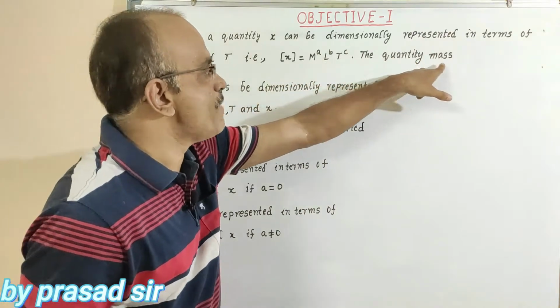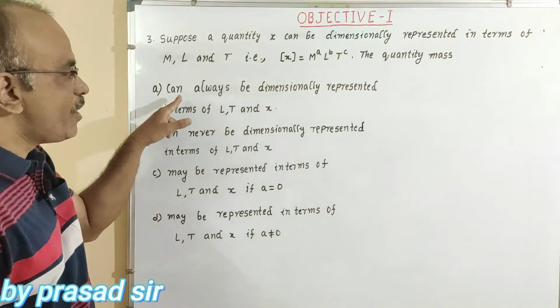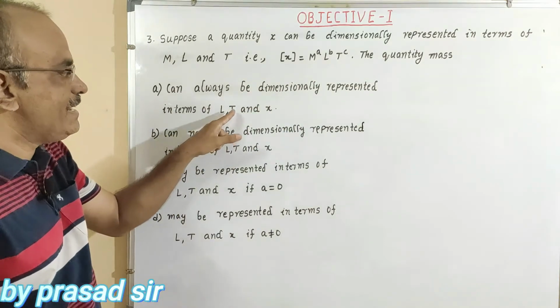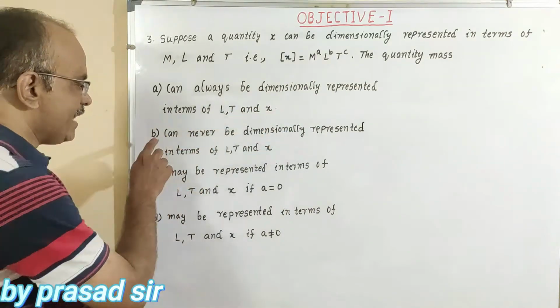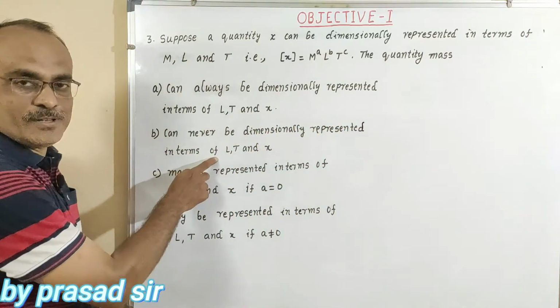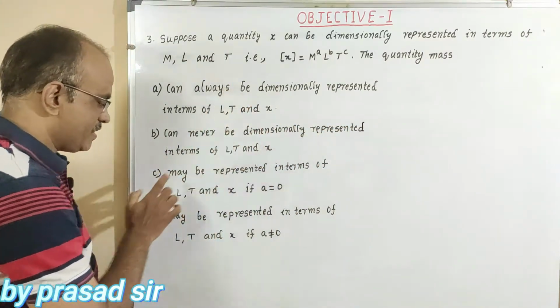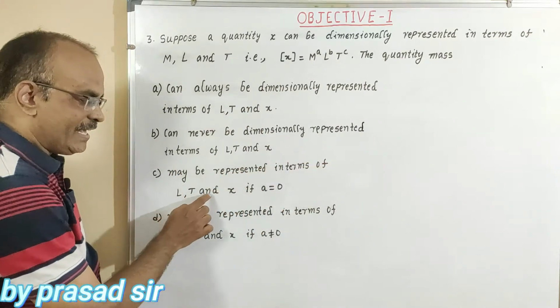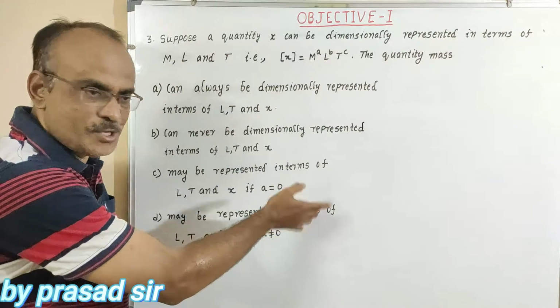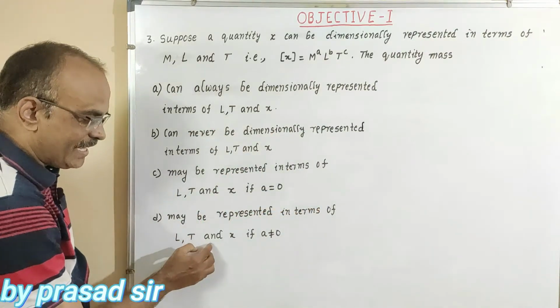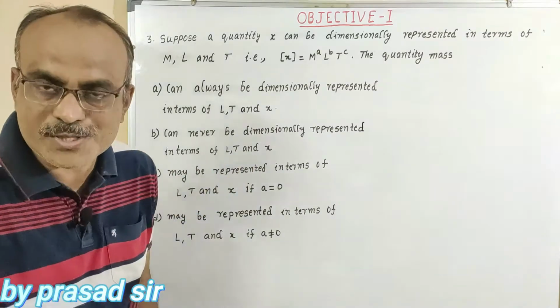The quantity mass: A, can always be dimensionally represented in terms of L, T and X. B, can never be dimensionally represented in terms of L, T and X. C, may be represented in terms of L, T and X if a is equal to 0. And D, may be represented in terms of L, T and X if a is not equal to 0.